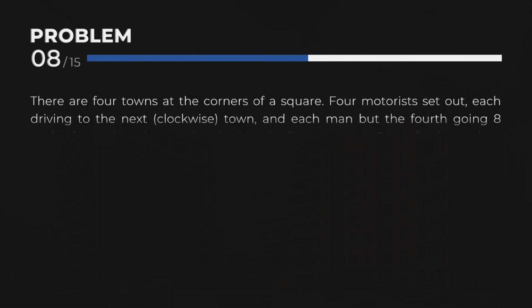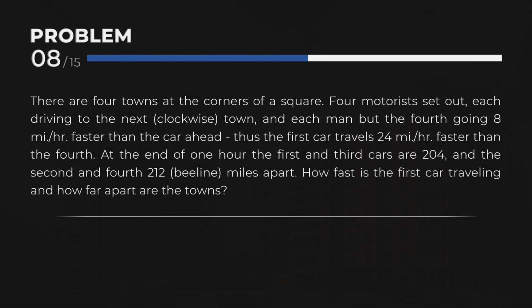Problem 8. There are 4 towns at the corners of a square. 4 motorists set out, each driving to the next clockwise town, and each man but the 4th going 8 miles per hour faster than the car ahead. Thus, the first car travels 24 miles per hour faster than the 4th.